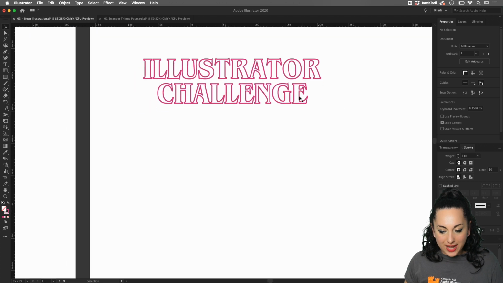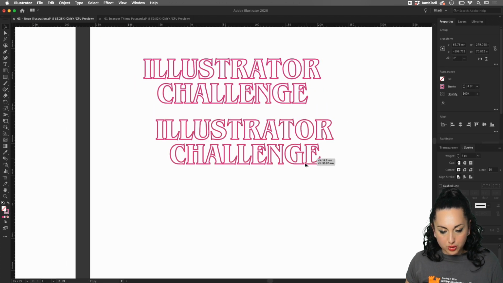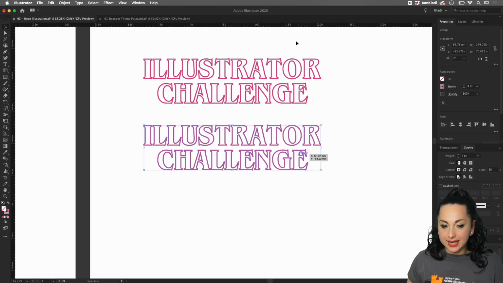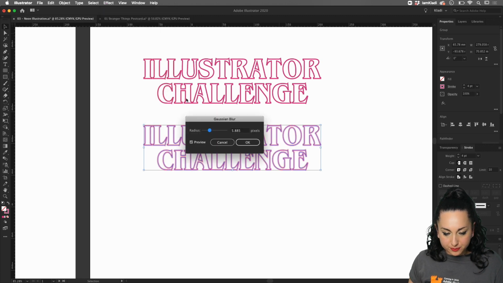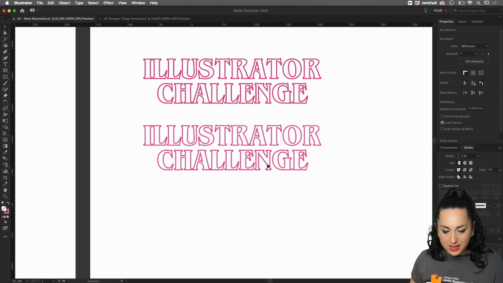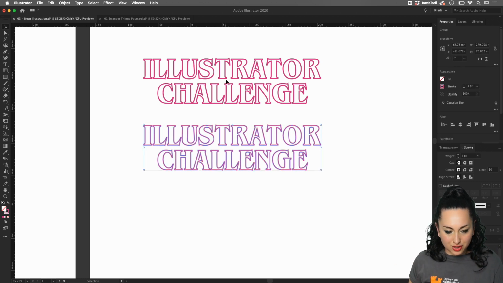And then I'm gonna go ahead and click and drag by holding option to create another copy. Then I'm gonna go ahead and click under our effect and I'm gonna go to blur and choose Gaussian blur. And I'm gonna give a first effect of, let's say, 6 to start with, and click on OK. And as you can see, we have a little bit of a blur, but not too much. And then I'm gonna go ahead and do another copy of the first one.